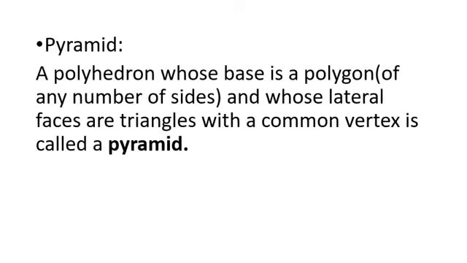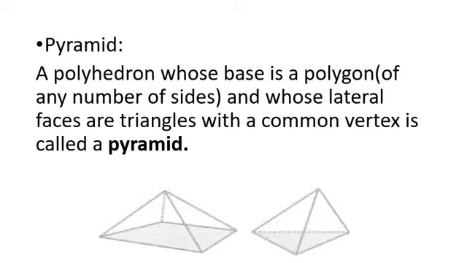Coming to pyramid. What do you mean by a pyramid? A polyhedron whose base is a polygon and whose lateral faces are triangles with a common vertex is called a pyramid. So what do you mean by a pyramid? A polyhedron whose base is a polygon, that polygon means of any number of sides, and whose lateral faces are triangles with a common vertex is called a pyramid. These are the two figures of the pyramid.